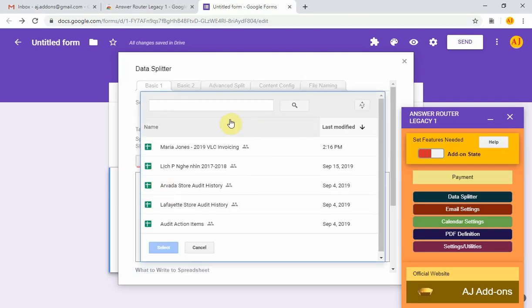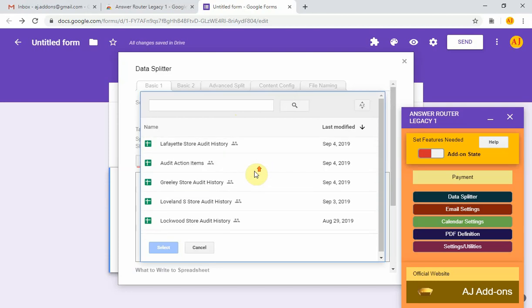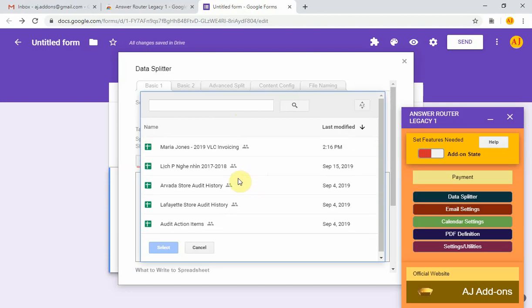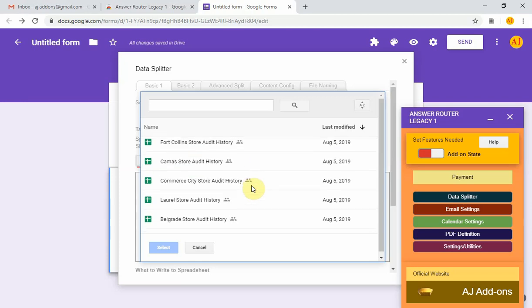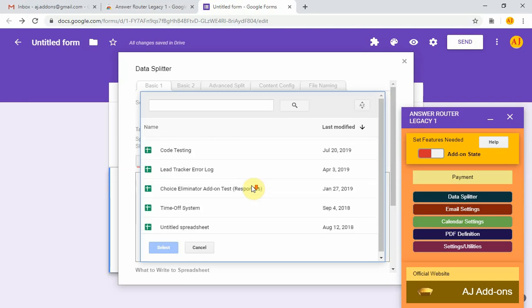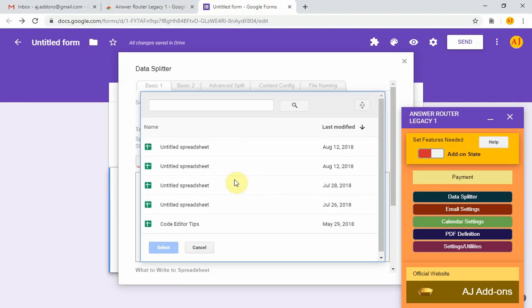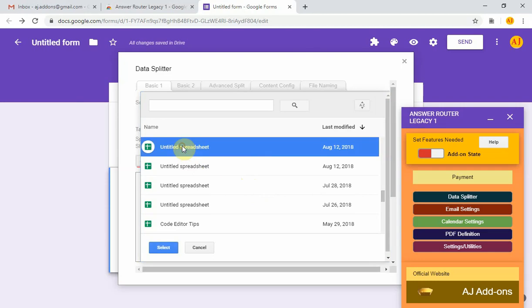Here the Google File Picker has just opened. It will only show spreadsheet files. I can choose a spreadsheet file, click Select.